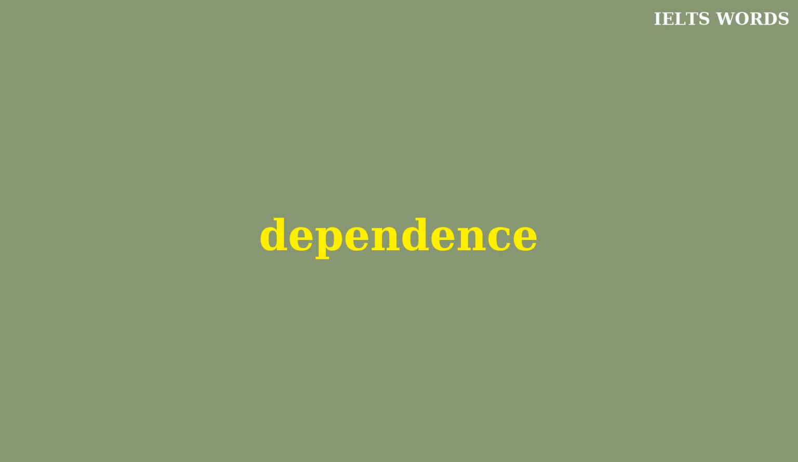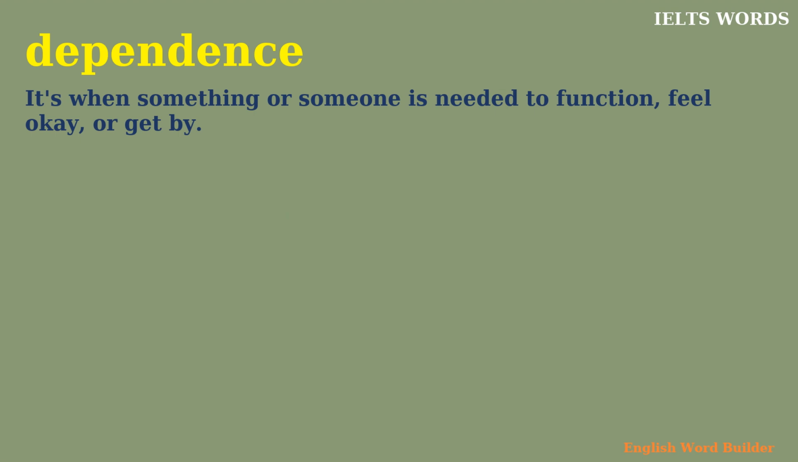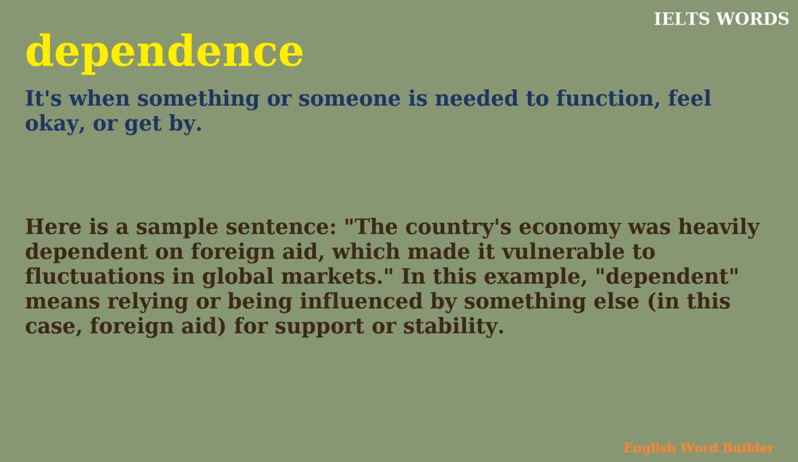Dependence. It's when something or someone is needed to function, feel okay, or get by. Here's a sample sentence. The country's economy was heavily dependent on foreign aid, which made it vulnerable to fluctuations in global markets. In this example, dependent means relying or being influenced by something else, in this case, foreign aid, for support or stability.